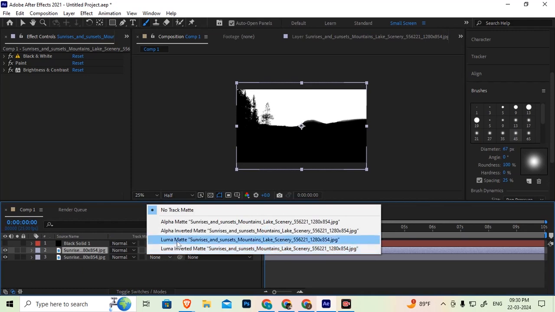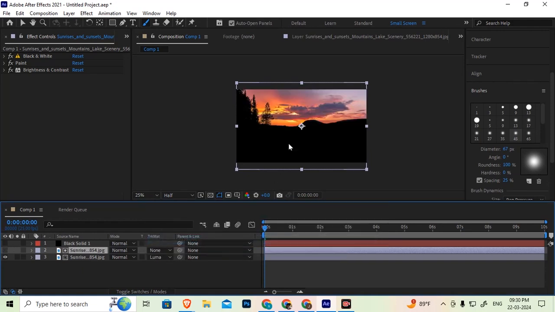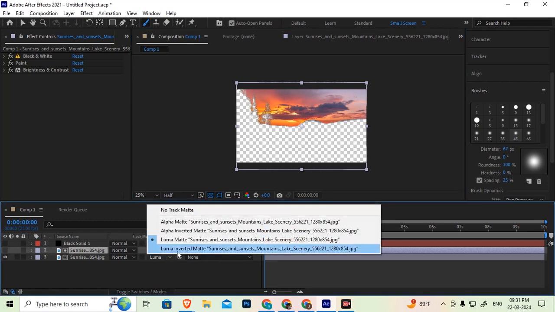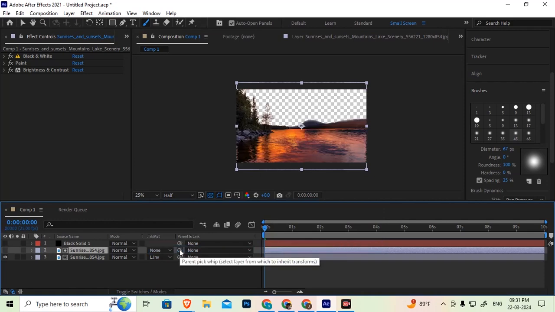Luma matte, what does it do? At white, the sky, it is going to keep the sky and down it is going to hide the ground, but I want to keep the ground and I want to create my own sky in After Effects. Clear, Ajay? Yes, sir. So you should select Luma inverted matte.